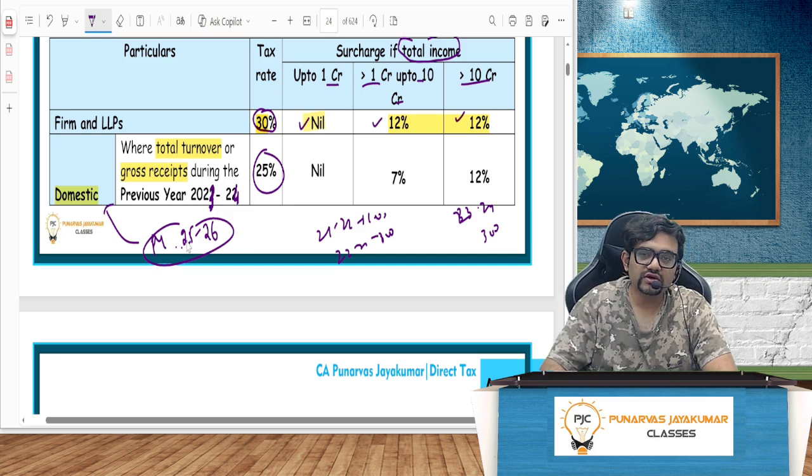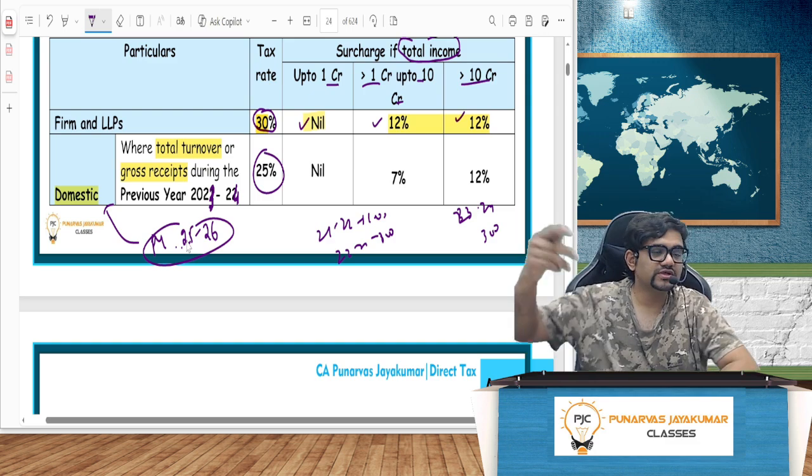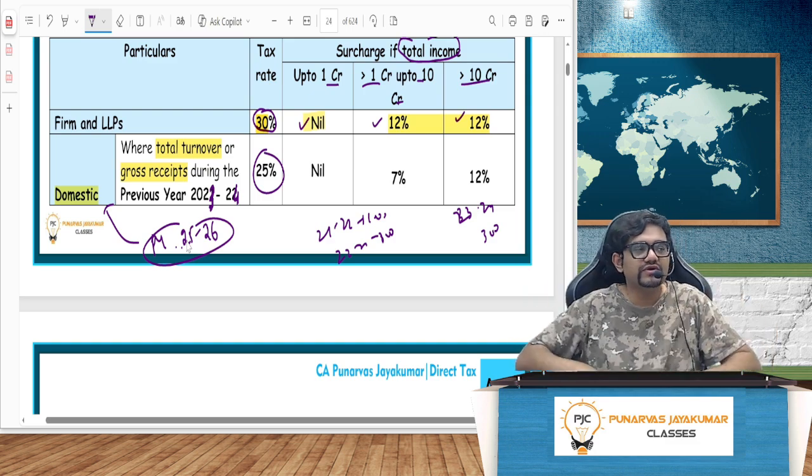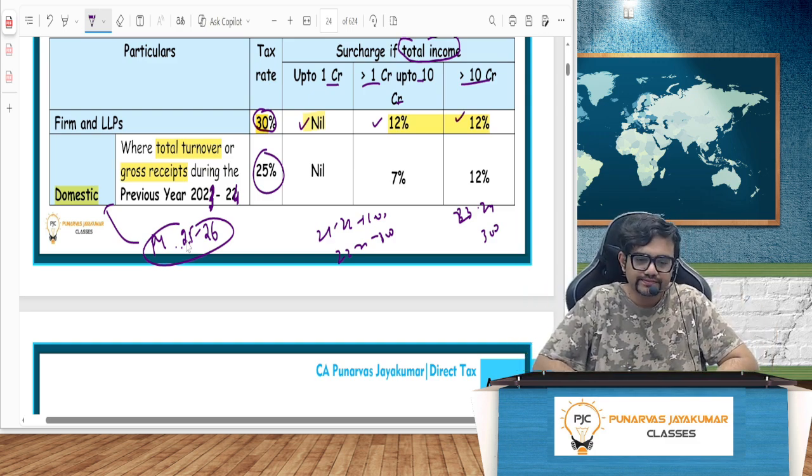So will it change year on year? 100% yes. Because next year, previous year, let's say 26-27, I'll have to check the turnover or gross receipts of 24-25. That time, if it is more than 400 crore, I will not get the benefit of 25%. It's just the ease of doing business.